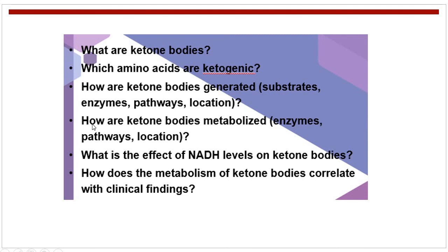The next important question is, how are ketone bodies metabolized? So we have to write about the enzymes, pathways, and locations of ketolysis. What is the effect of NADH levels on the ketone bodies? And how does the metabolism of ketone bodies correlate with the clinical findings? So this is all about the pathway of ketogenesis and ketolysis.